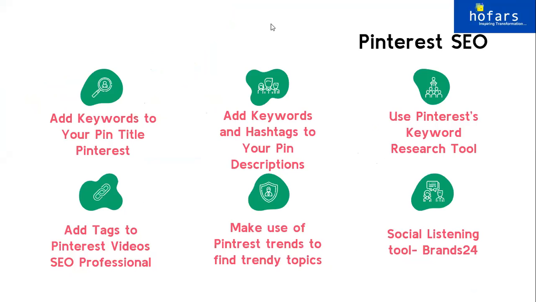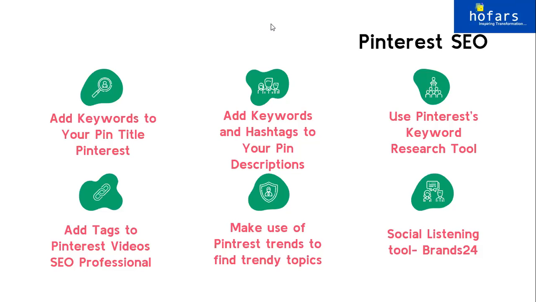Either you give it a title, and you can use hashtags. So make sure whatever hashtags you're using are trending, and the keywords you're using are also trending. The title that you have given to your picture has to be unique. The unique things will always rank higher, and the title of your picture should have certain keywords, and the hashtags should be the ones that are trending.